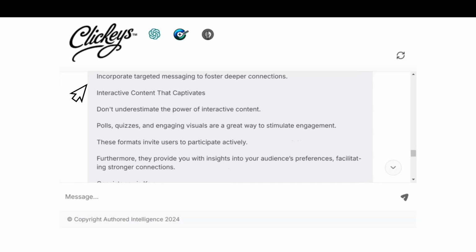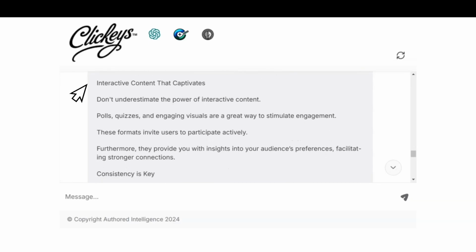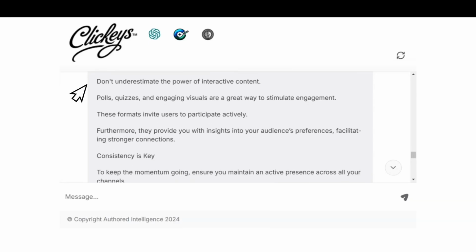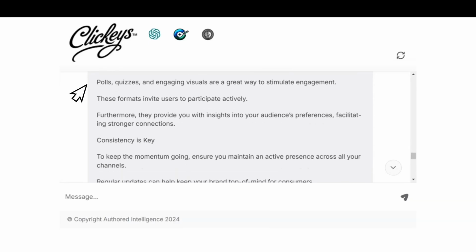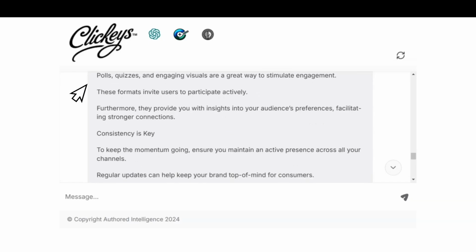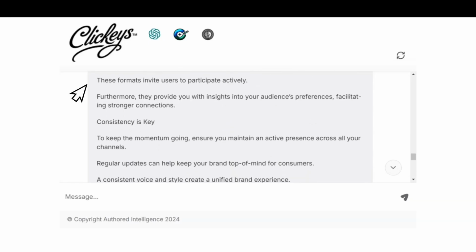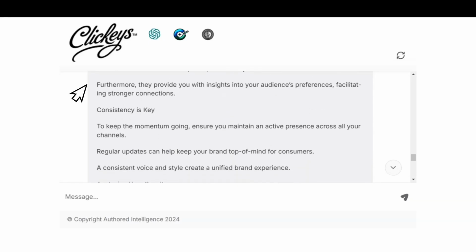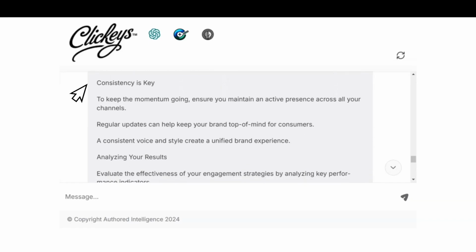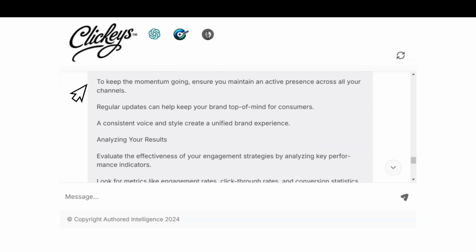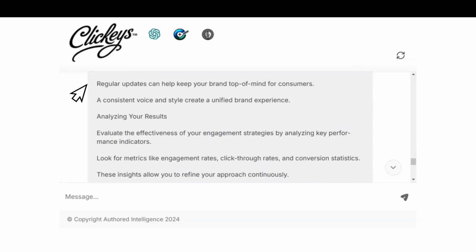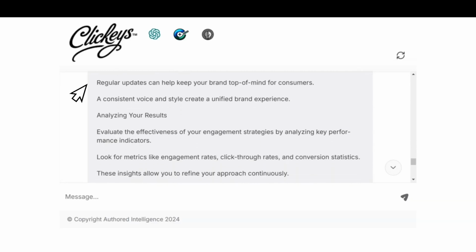Next, we have interactive content that captivates. In this case, we have 4 one-sentence paragraphs to back up this particular concept header, and as with the blog post, it delivers appropriately but in a more structured form. Next, we have consistency is key. It adds a little more here by suggesting that having a consistent voice keeps your brand top of mind for your target audience.